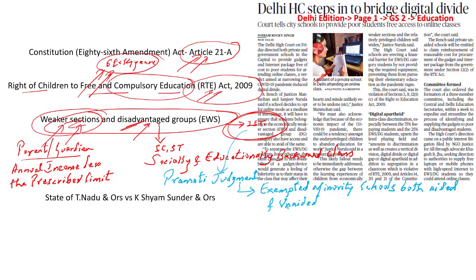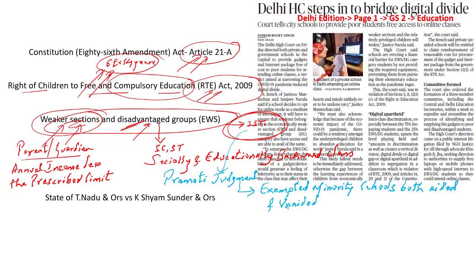So when it comes to private educational institutions, we have two types of bifurcation. One, those who actually come to that particular school, are wealthy enough, and would be able to have every type of equipment that is required, and they have internet connectivity at home. But there is another set of people, that is the 25%, who are economically weaker and belong to the disadvantaged community. They might not have access to the internet, they might not have access to the gadget.